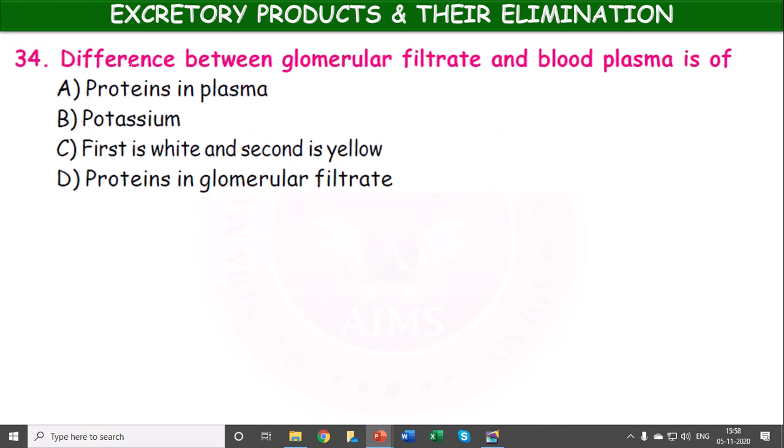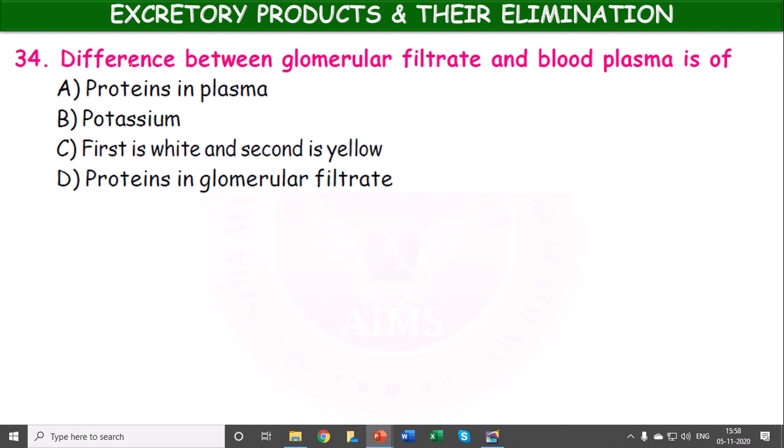The difference between glomerular filtrate and blood plasma is the proteins in plasma, potassium, first is white and second is yellow, means glomerular filtrate is white and blood plasma is yellow.